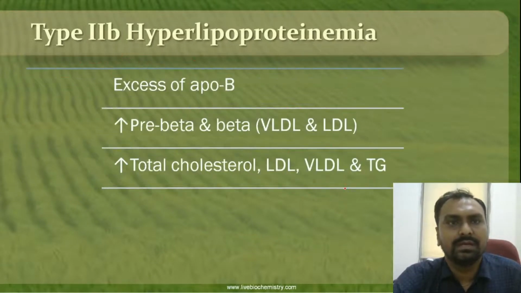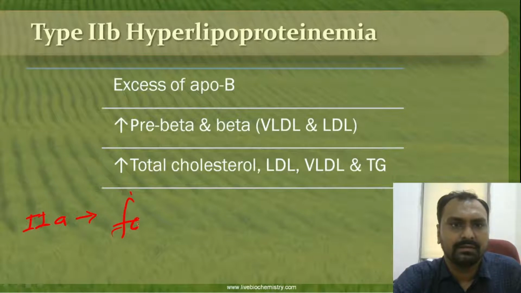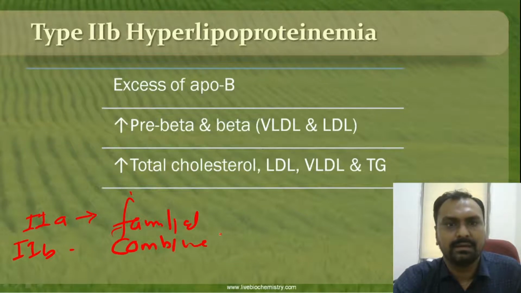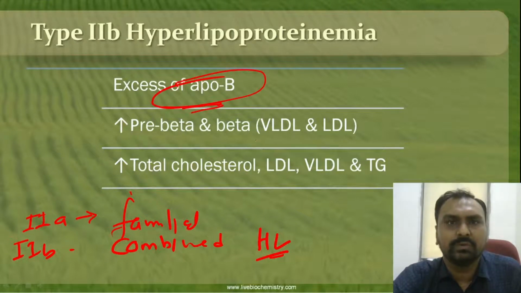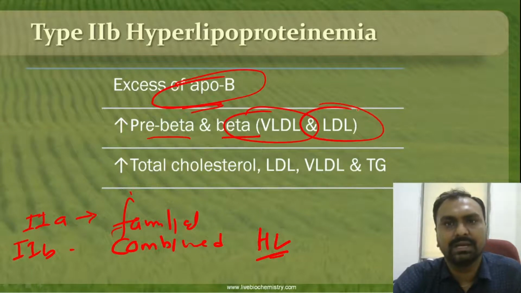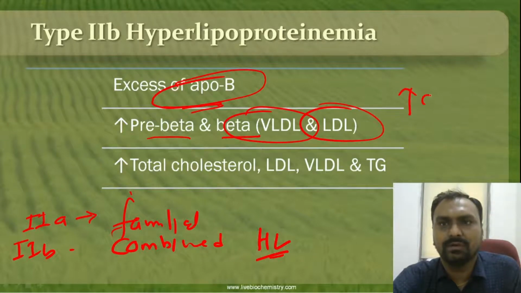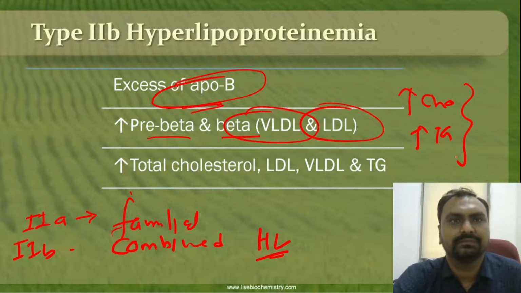Type 2B is familial combined hyperlipoproteinemia. Here there is an excess of ApoB, so there is an increase in pre-beta and beta, so VLDL and LDL both are increased. So both cholesterol and triglyceride will be increased.